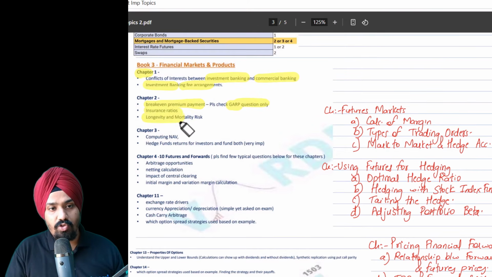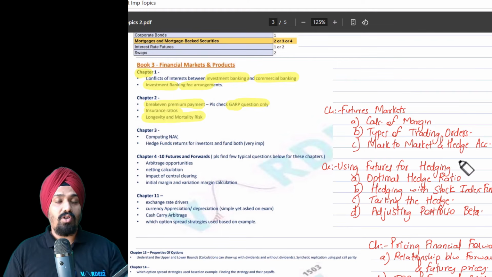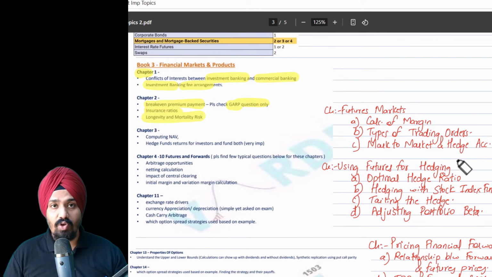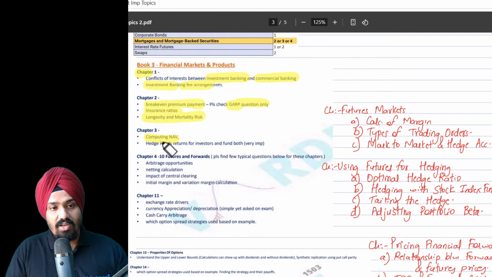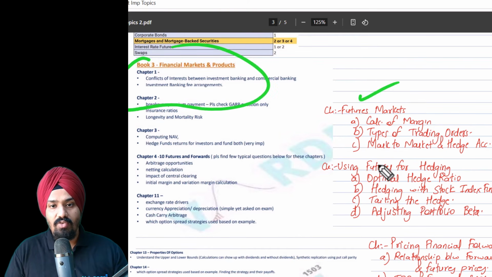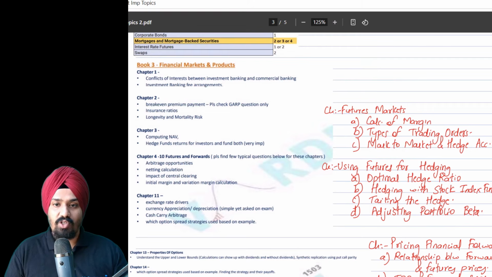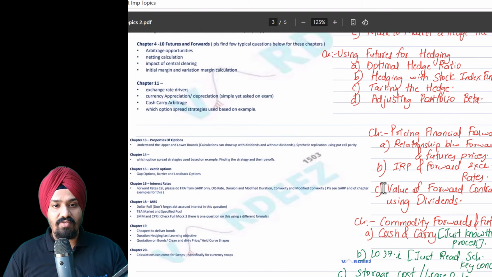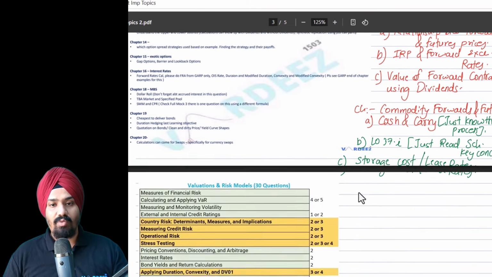Insurance ratio: you need to know the longevity versus the mortality risk. What do we mean by that? The differentiation. Similarly, for chapter number 3, there's computing net asset value, and hedge fund returns for both investors and the fund. What I've done here is create a list of the topics for all the specific chapters as well. Just download this PDF and go through it. That will really help you out.